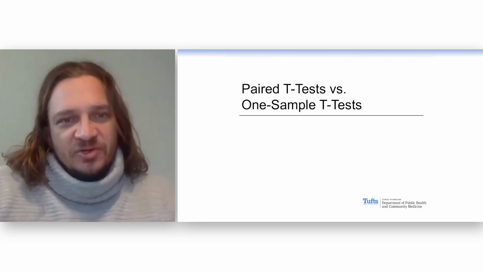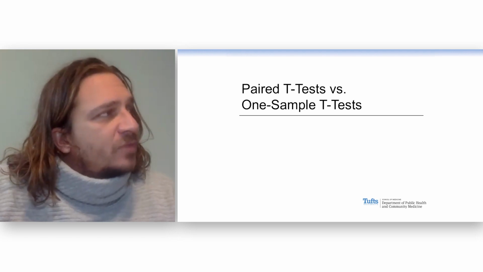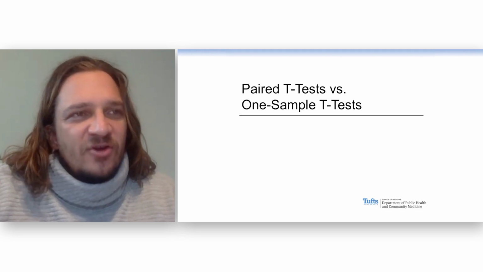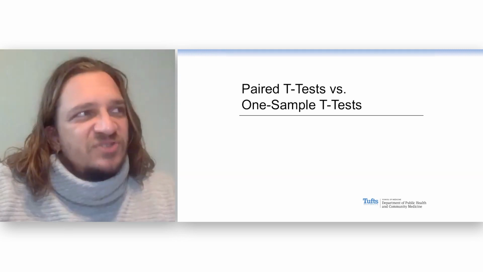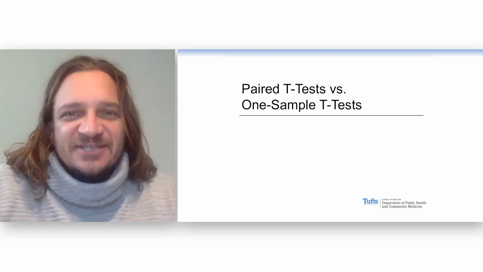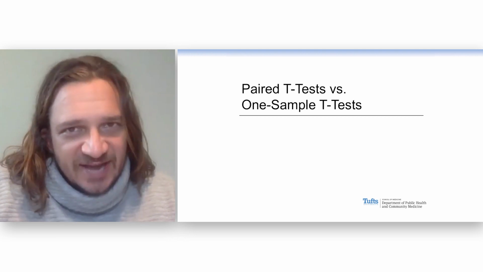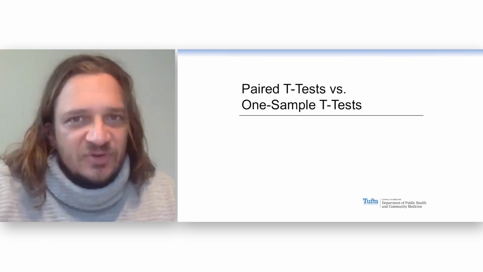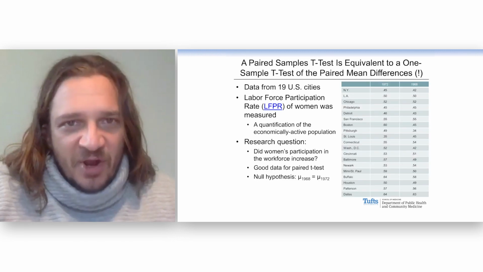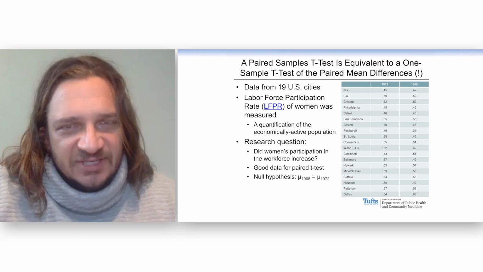I have some bad news about paired t-tests. So we went through the example of pre and post tests and looking to see whether the change in something like happiness level could be measured using a paired t-test to see if it's statistically significant. In this set of slides, we're going to talk about the idea that a paired t-test is really just a one sample t-test using the differences. And I'll say that again, a paired t-test is just a one sample t-test using the paired mean differences.